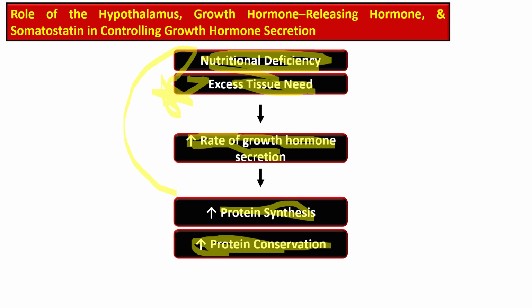So nutritional deficiency or excess tissue need for cellular protein are the basic stimuli that cause the release of increased growth hormone into the body.